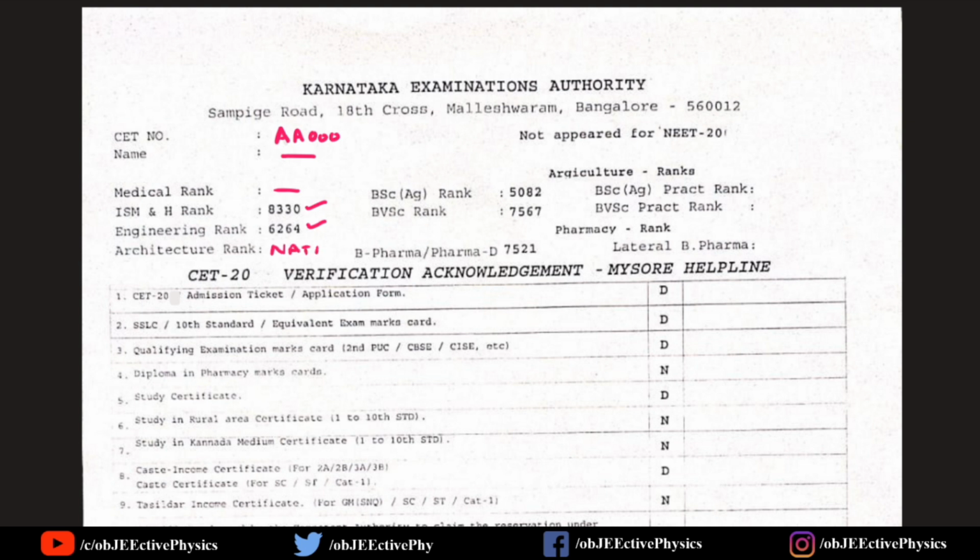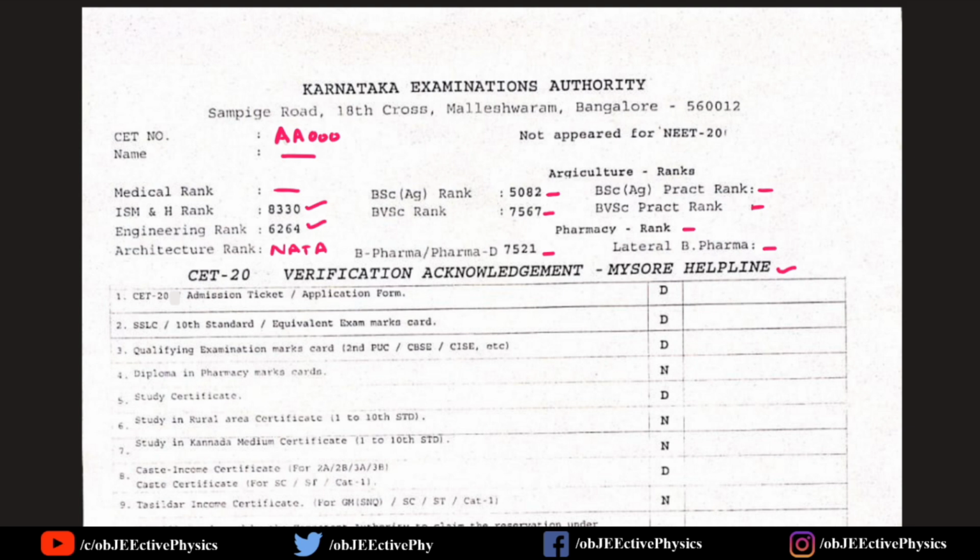So NATA rank itself is the architecture rank. BSc agriculture, then veterinary, practical rank, agricultural practical if you attended the practical exams, pharmacy rank, and then B pharmacy, lateral B pharmacy. And here, the CET 2020 verification acknowledgement, this is from the Mysore helpline last year.